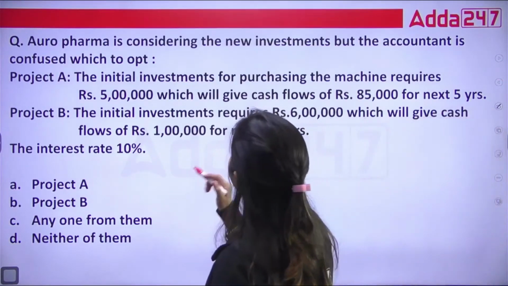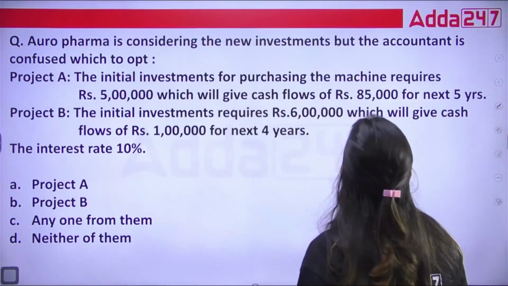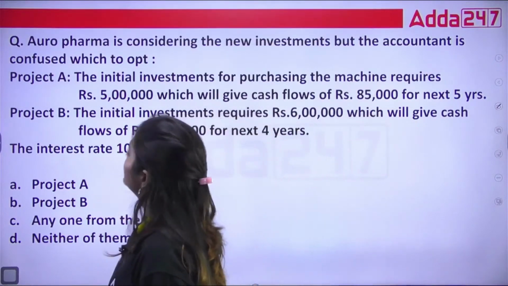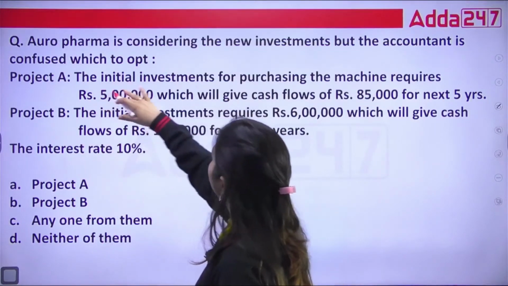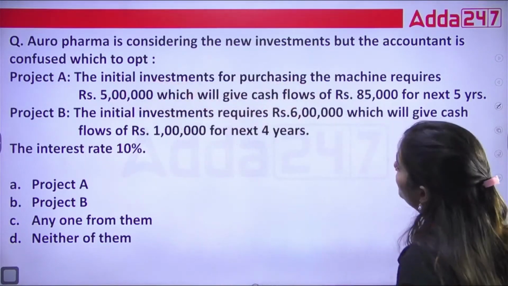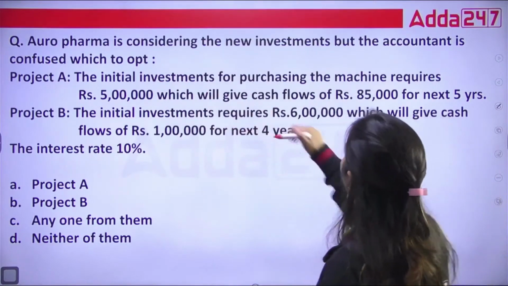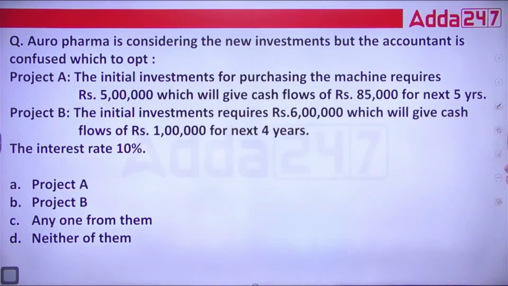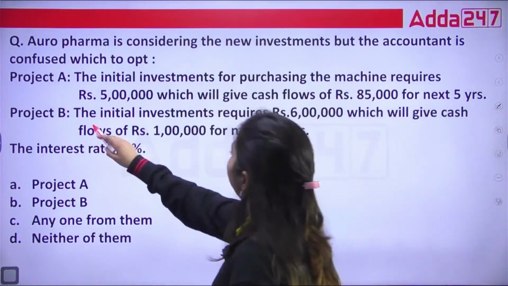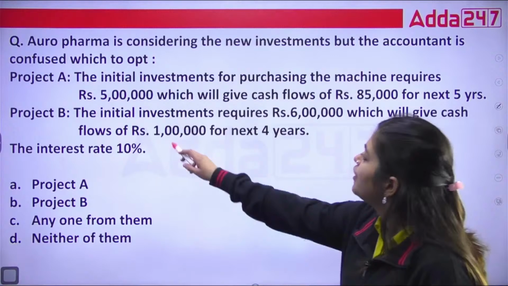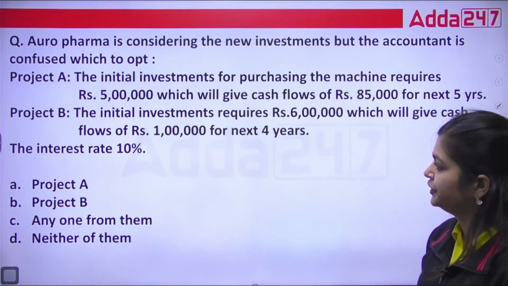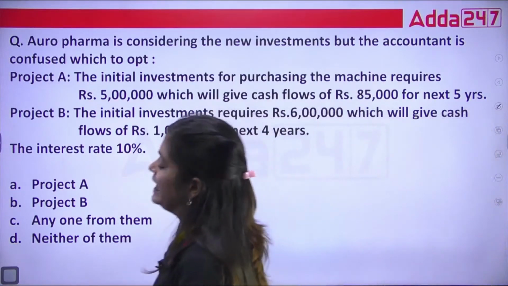A farmer is considering a new investment, but the accountant is confused which to opt. Project A, the initial investment for purchasing a machine requires 5 lakh, which will give cash flows of 85,000 for the next 5 years. B, the initial investment requires 6 lakh, which will give cash flows of 1 lakh for the next 4 years. Interest rate is 10%.